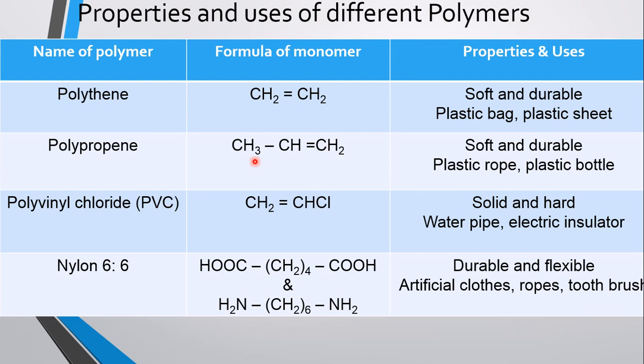Polypropylene, its monomer is CH3CH double bond CH2. It is also soft and durable. It is used to make plastic rope, plastic bottle, etc. Polyvinyl chloride, CH2 double bond CHCl. It is solid and hard. It is used to make water pipe, electric insulator, etc. Nylon 66, it has two monomers, adipic acid and hexamethylene diamine. It is durable and flexible. It is used to make artificial clothes, ropes, toothbrush, etc.